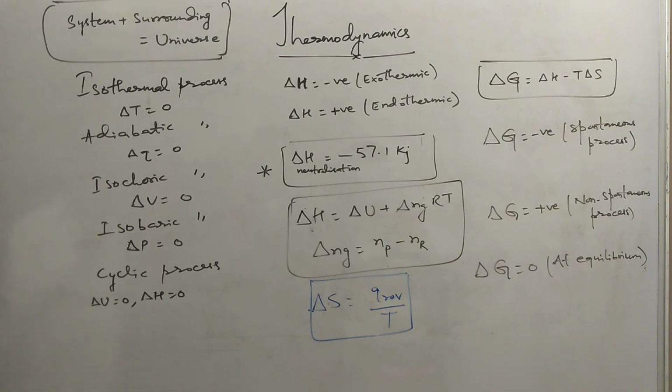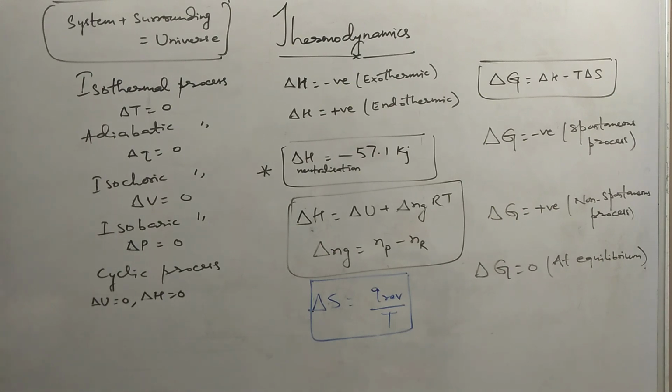You must be knowing about state functions, whose exact value cannot be determined. We can only determine them by changing the state from one form to another, like the temperature, pressure, number of moles, volume, internal energy, enthalpy, Gibbs energy, entropy. These are all state functions. So we find the difference in the values.